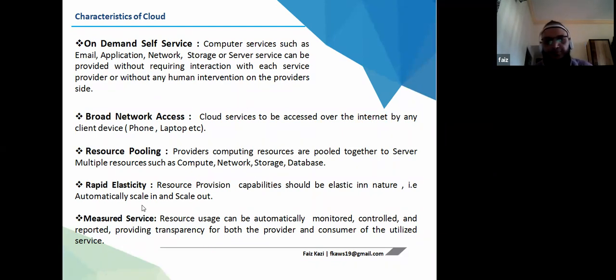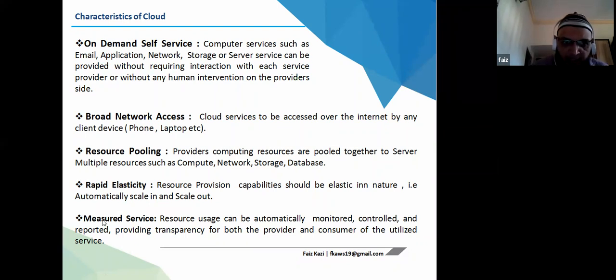But over here, the characteristic NIST defined was that it should be elastic. Whenever the demand is there, I will use that many servers, and if the demand is not there, it should automatically scale in. So what will it save? It will save cost.